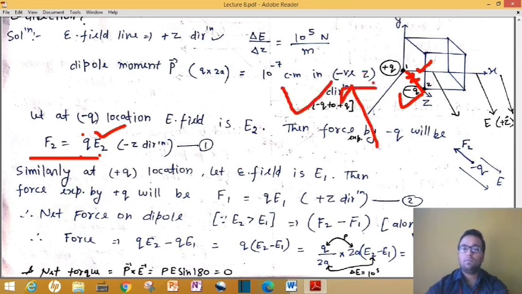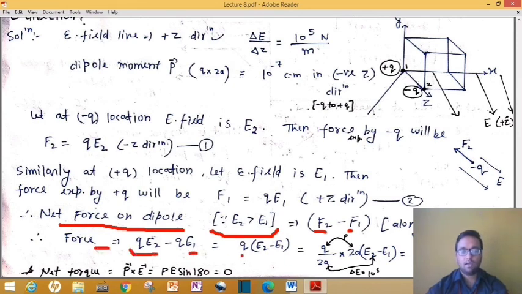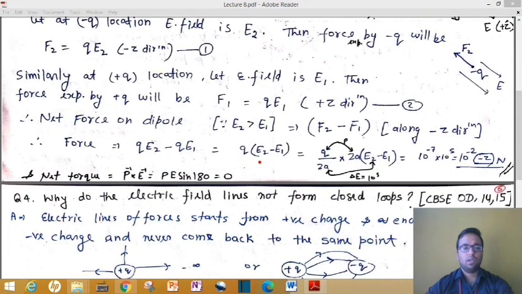And that force we will get by subtracting these two forces, F2 minus F1. The same thing I have done here. As you can see, for the net force on the dipole, you have to keep in mind that E2 is greater than E1. That's why F2 minus F1 will be the net force, and this is along the minus z direction. So F2 minus F1 is qE2 minus qE1, which is q(E2 minus E1). So the net force here will be this one, q(E2 minus E1).